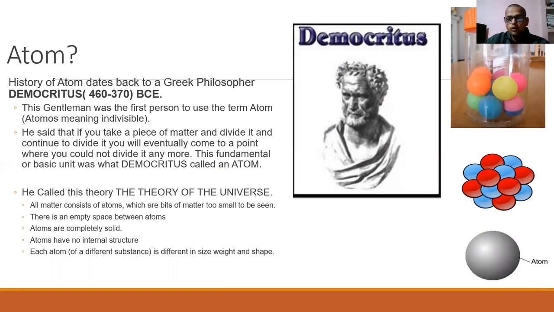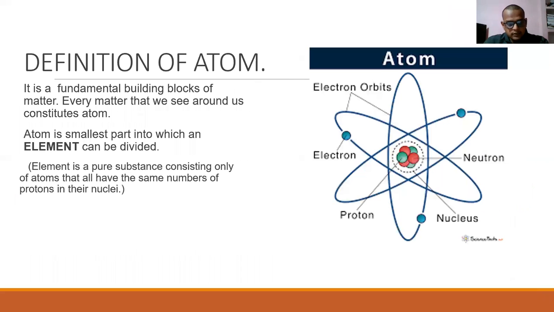The moment we wonder what is atom, the history of atom dates back to the Greek philosopher called Democritus. He was the first person to use the word atoms, which meant indivisible. He said that take a piece of matter, divide it, and continue to divide it until you eventually come to a point where you can no longer divide it anymore. That basic fundamental unit is called atom. Let's go ahead.